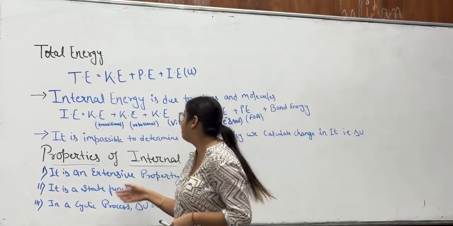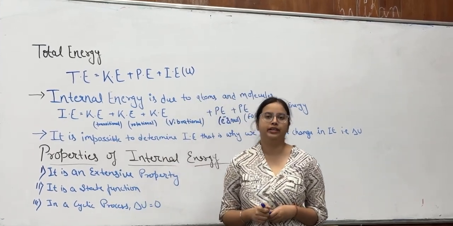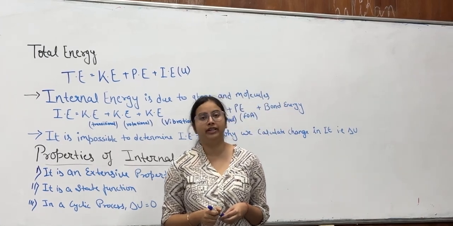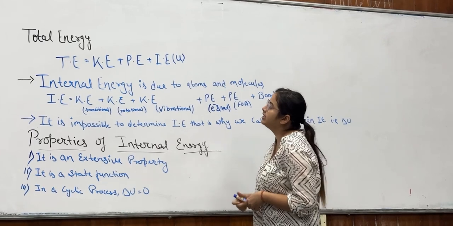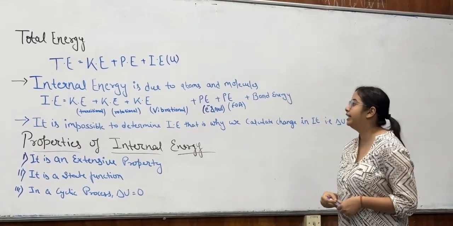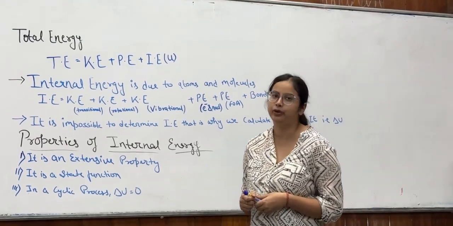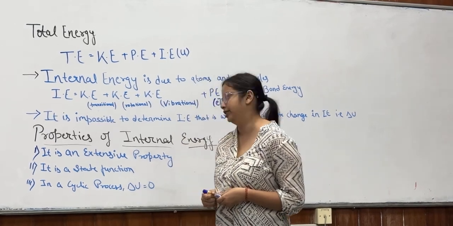Practically, it is impossible to determine internal energy. That is why we determine the change in internal energy. Why is it impossible to determine internal energy? Because as we see, internal energy is the sum of various components of energies. Practically, it is not feasible to find all the energies in an accurate manner. That is why we determine the change in internal energy.